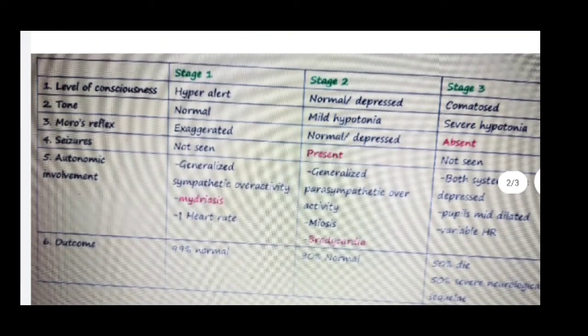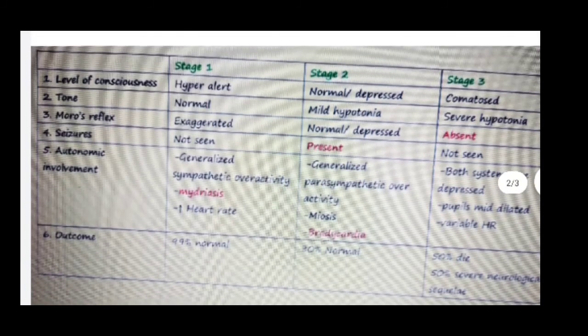Autonomic involvement: stage 1 is generalized sympathetic overactivity, mydriasis present and heart rate increased. In stage 2 there is generalized parasympathetic overactivity, miosis and bradycardia present. In stage 3 both systems are depressed, pupils mildly dilated and variable heart rate, maybe sometimes tachycardia or sometimes bradycardia. Outcome: stage 1 is 99% normal, stage 2 has a 90% chance to be normal, and in stage 3, 50% die and 50% have severe neurological sequelae.